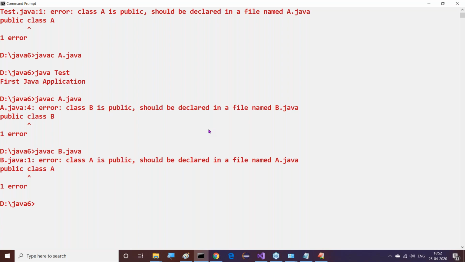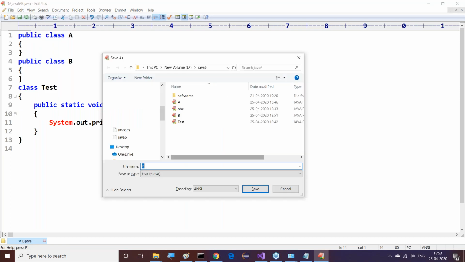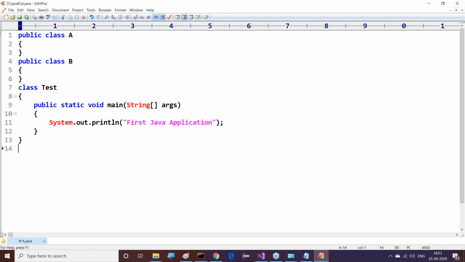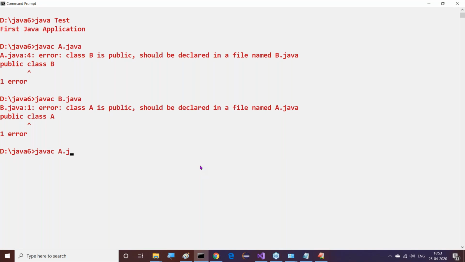So what is it doing now? Is the compiler playing a game with us? When I saved with A.java, the compiler asked me to save with B.java. When I saved with B.java, the compiler asked me to save with A.java. Now my file name is B.java, but it is asking about A.java. So as per that information, I need to save with A.java again. Alright, now I'm going to compile this: javac A.java.